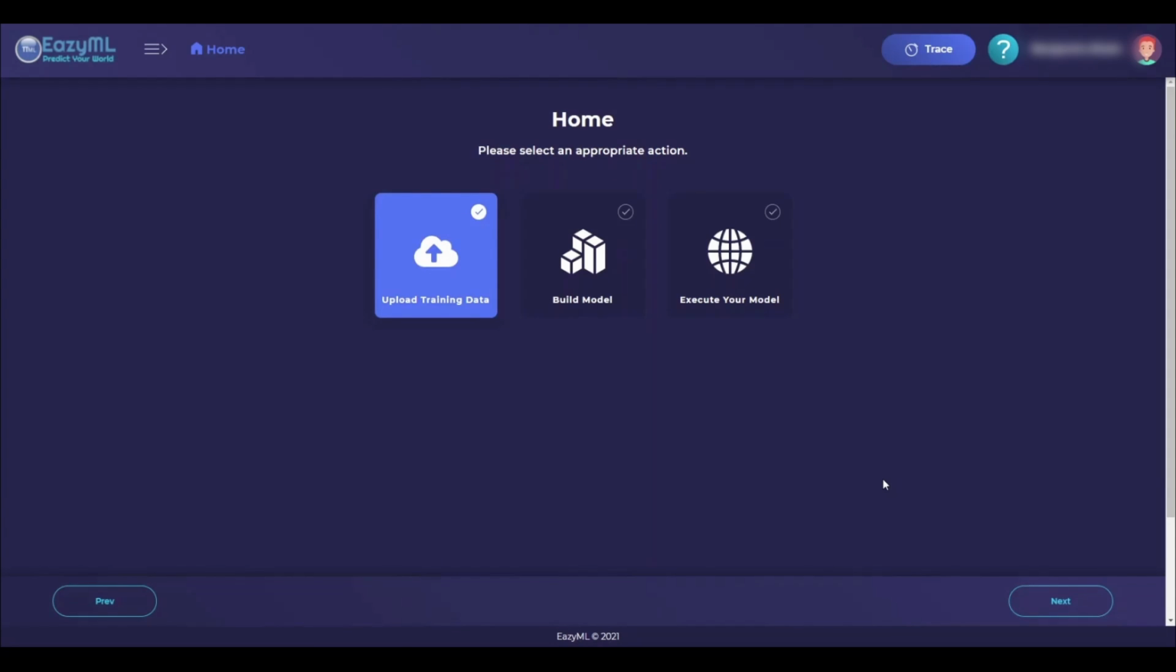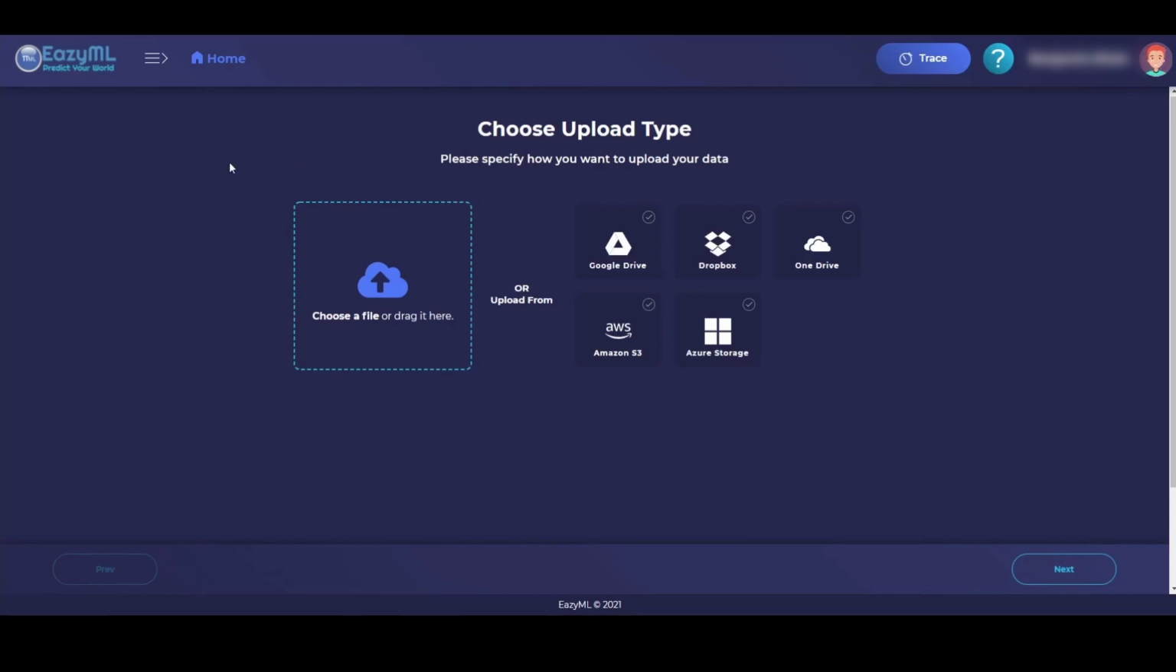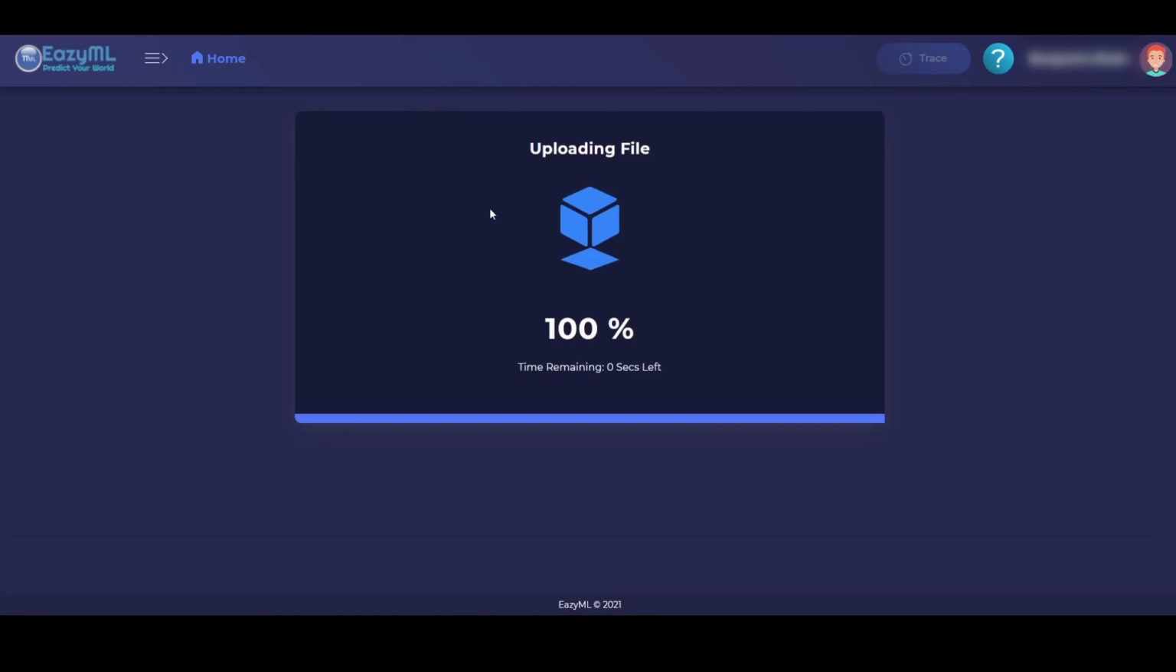And if you prefer to use EasyML as a smart platform with built-in checkpoints and guideposts, you can trust and accept EasyML's default recommendations for most cases. We can first upload our raw training data.